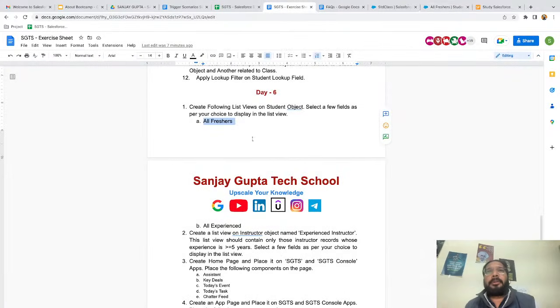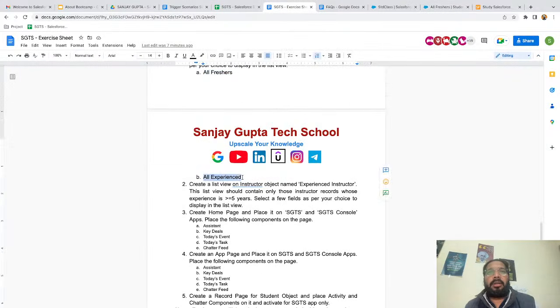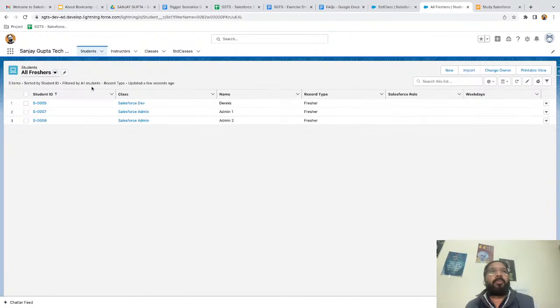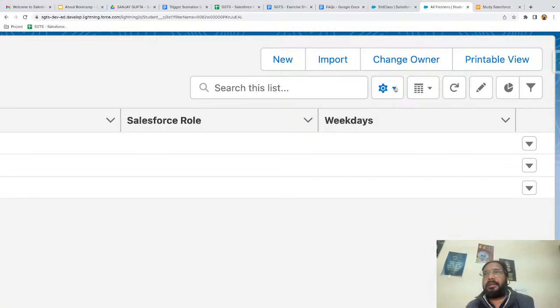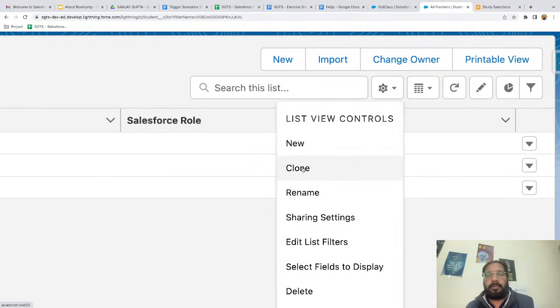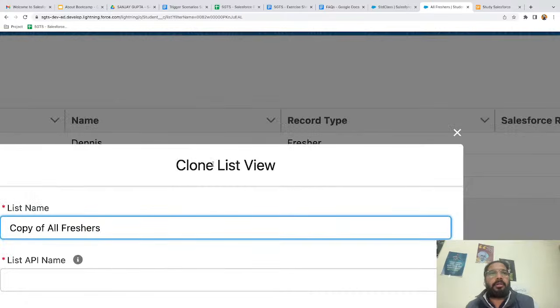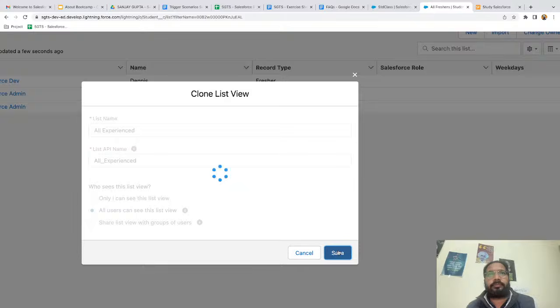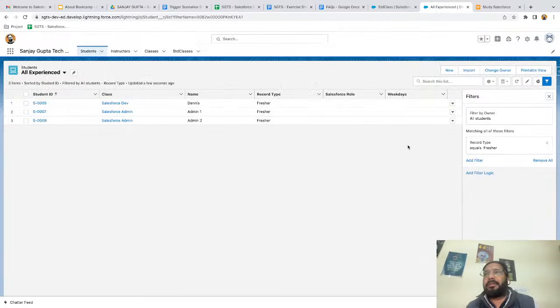Okay, now we have one more, that is all experienced, right? So I think it will be easy now. I have already created the all freshers list view. So now again, I'm going to this gear icon, and from here, I'm going to click on clone. If I click on clone, you can see it is cloning the all freshers list view. So here I'm replacing this with all experienced, selecting the sharing, and then clicking on save.